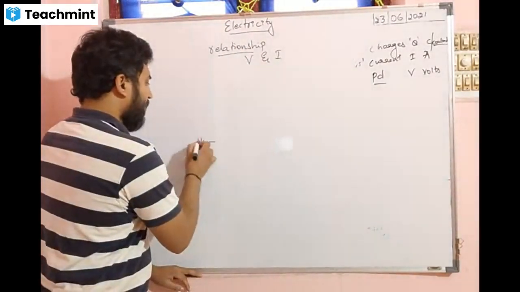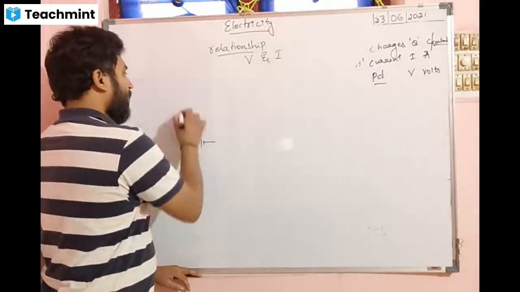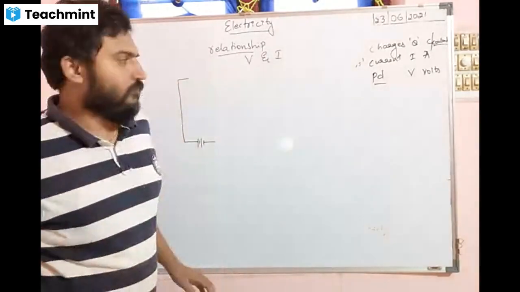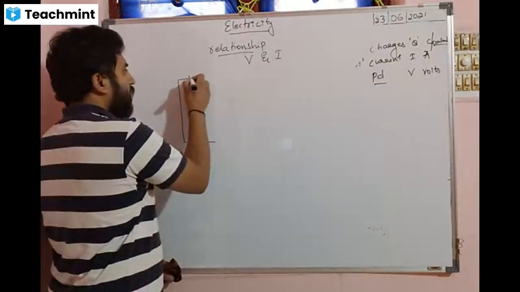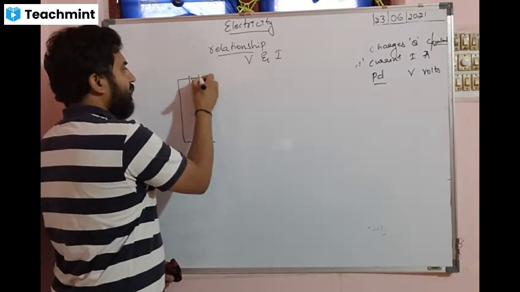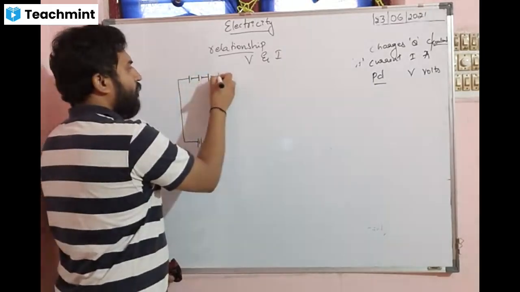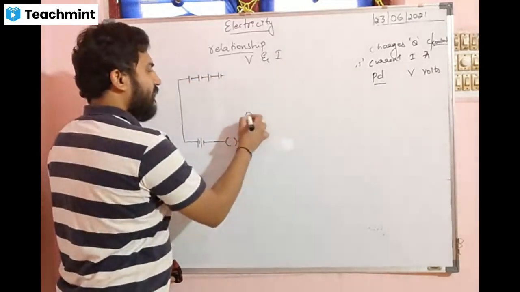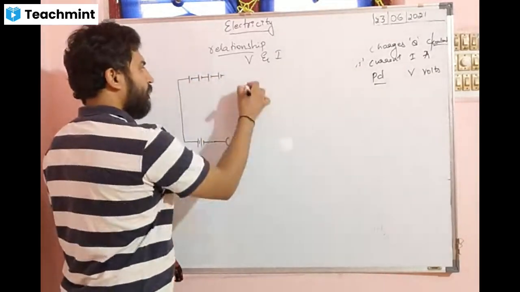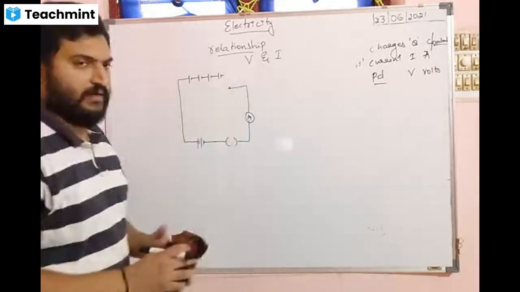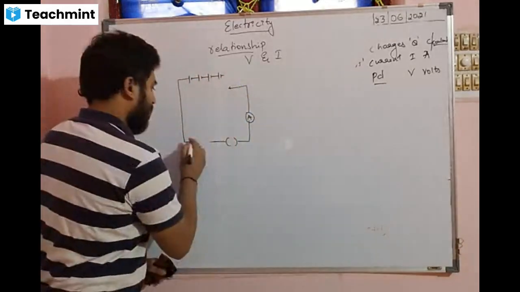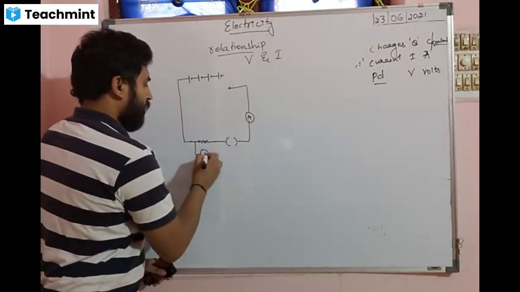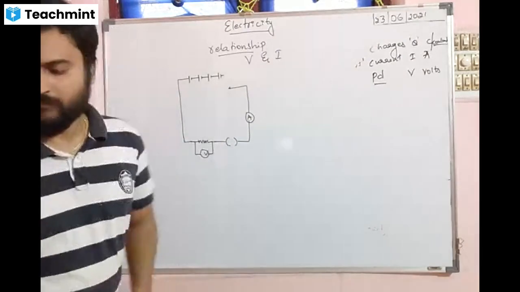He took a battery and connected cells in a different way. Next a key. There is an ammeter. Further, a resistor is connected here. You can measure it.